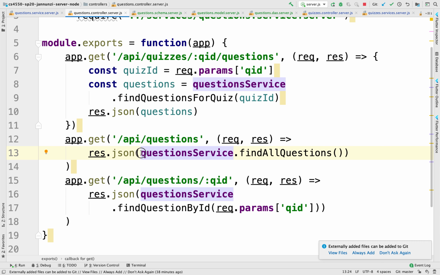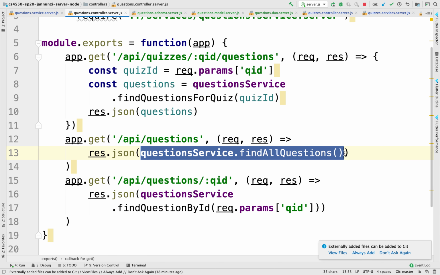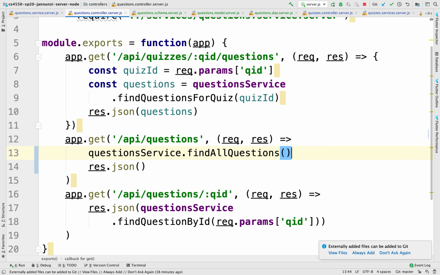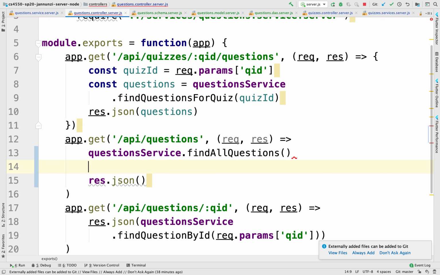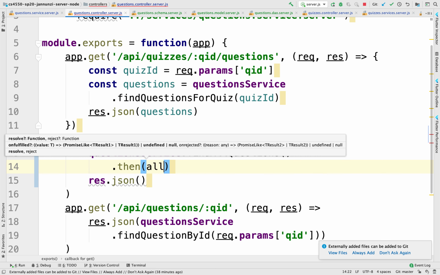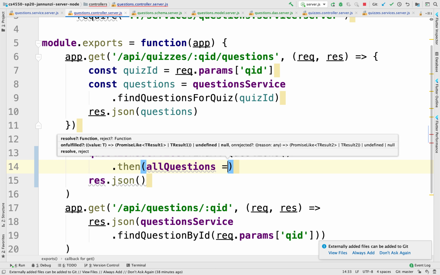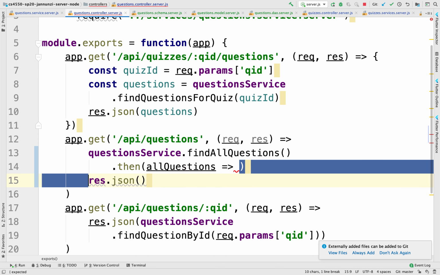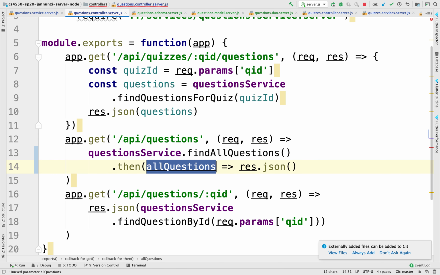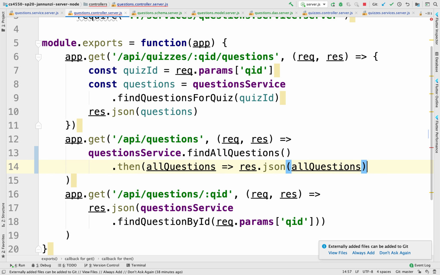So that's easy, right? So we're going to take this function, right? We're going to cut it out of here. We're going to put it above, and then this is going to return a promise. We're going to register for a callback using the then function, and here are all the questions that are coming back from the database. Now we can use this to pass all these questions as a response to the client, right? There we have it.